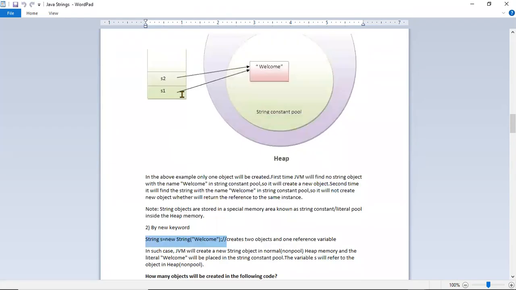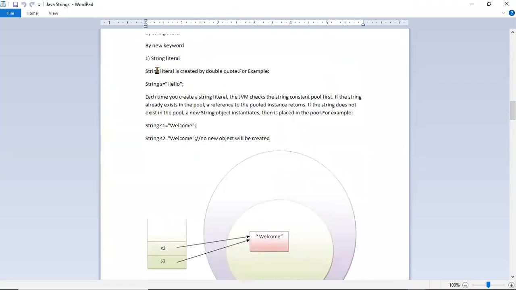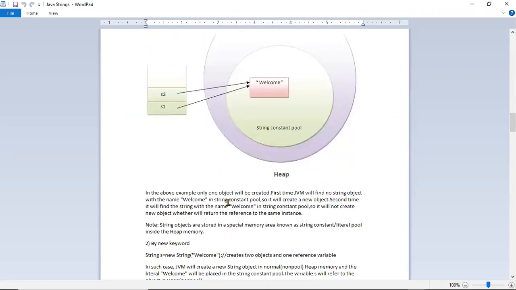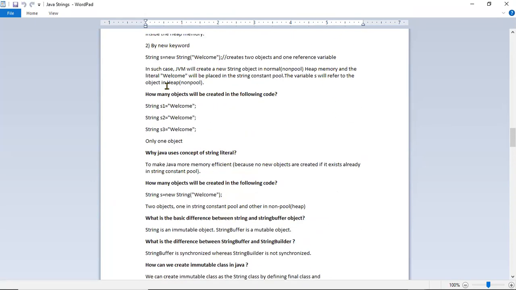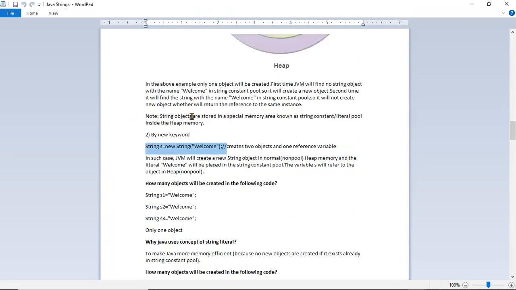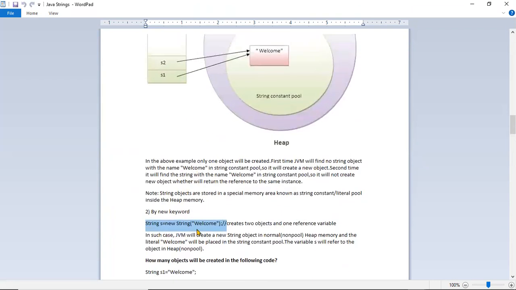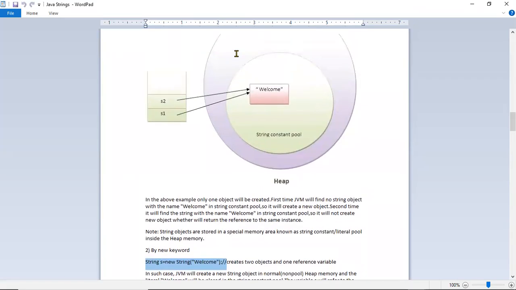What is the difference between the two ways? When we say string s equal to hello, it just creates one literal. The second way, string s equal to new String of welcome, creates one object inside the heap memory outside of the pool, and it also points to the same literal.